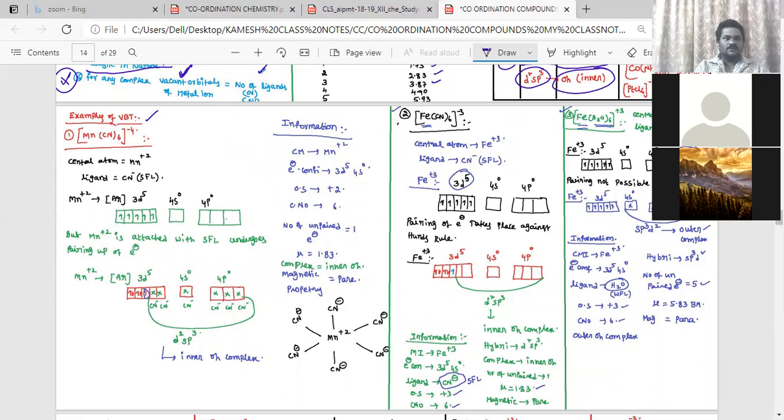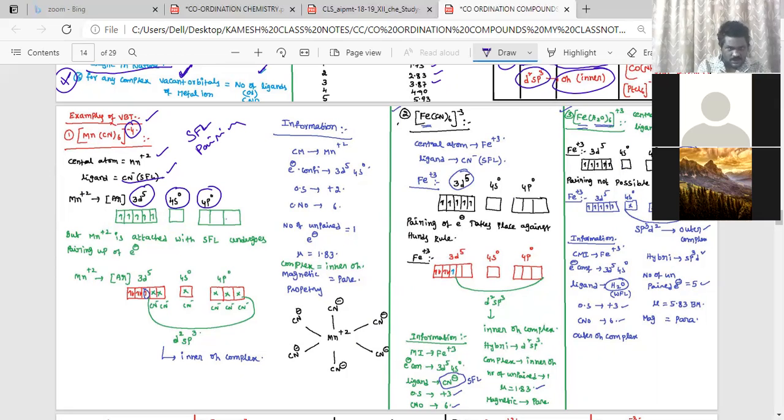Yes, sir. Manganese, in this case, what is the oxidation number I will get? For one cyanide it is -1, for six cyanides it is -6. If the charge is negative you have to add, and if the charge is positive you have to subtract from the total charge. Manganese is +2. Here, cyanide is a strong field ligand, so pairing will take place. At Mn+2, the configuration is 3d5, 4s0, 4p0, five electrons.